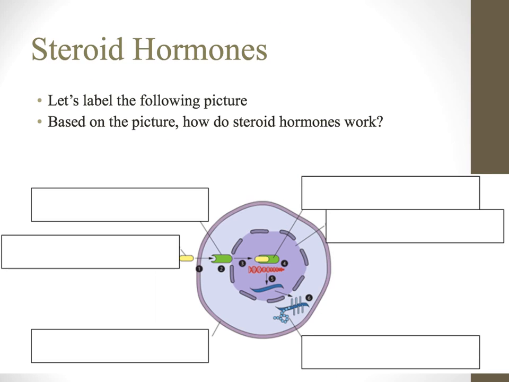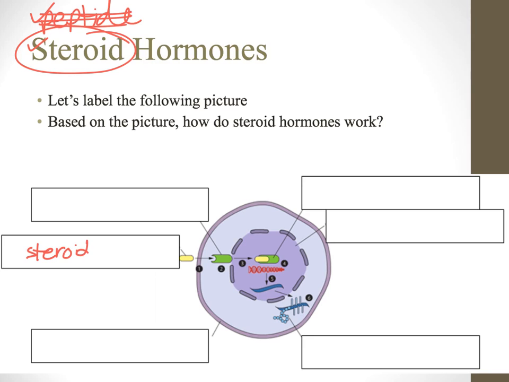We're going to find that there are two types of hormones: peptide hormones and steroid hormones. Let's talk about steroid hormones first. If I told you that this little guy here is a steroid hormone, and this is the plasma membrane or the cell membrane, then we should be able to tell what's going on in this picture.